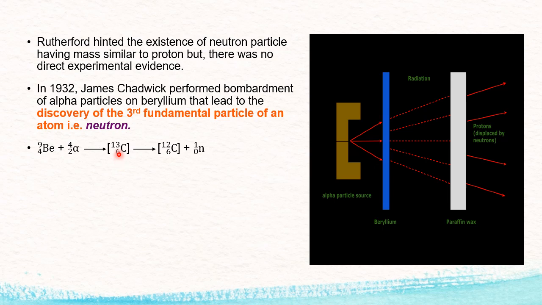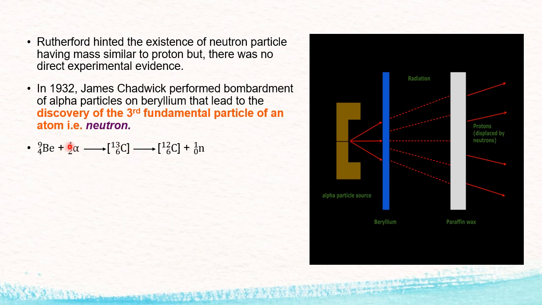Stable form of carbon is what? Carbon 12. So carbon 12 is more stable, so it wants to convert into carbon 12. To do this, it has to give out one neutron. In this way, neutron was detected and discovered by James Chadwick. This is one sample. So we are going to learn many more reactions of neutron bombardment in the higher class.